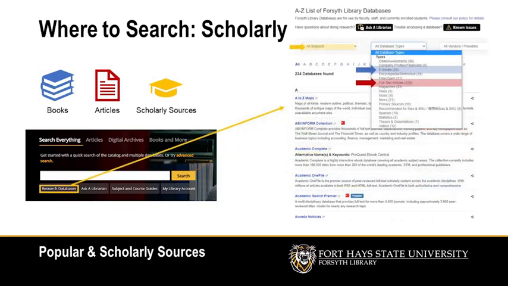You could also search the research databases from the Forsyth Library homepage and use the subject drop-down menu to locate a database that is relevant to your discipline. Filter even further by using the database types filter to specify whether you're looking for books or articles. Select a database from the list based on the name and detailed description, and there will often be a peer-reviewed or scholarly journal filter within each database.